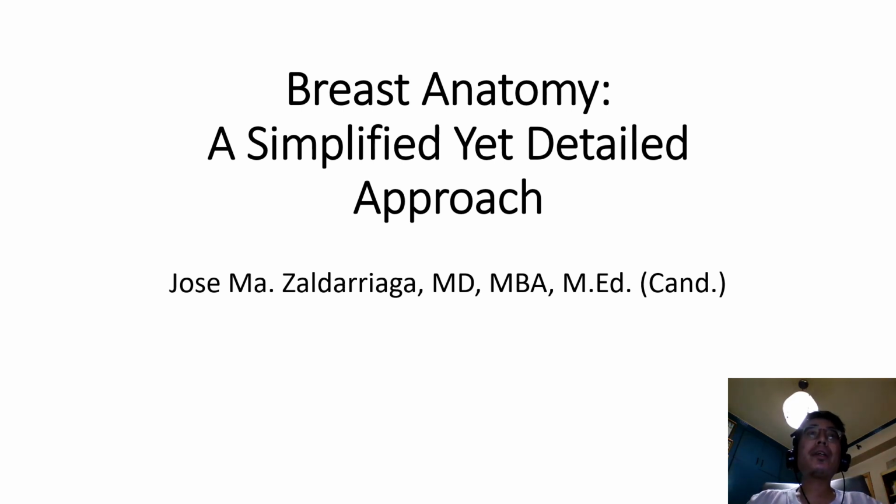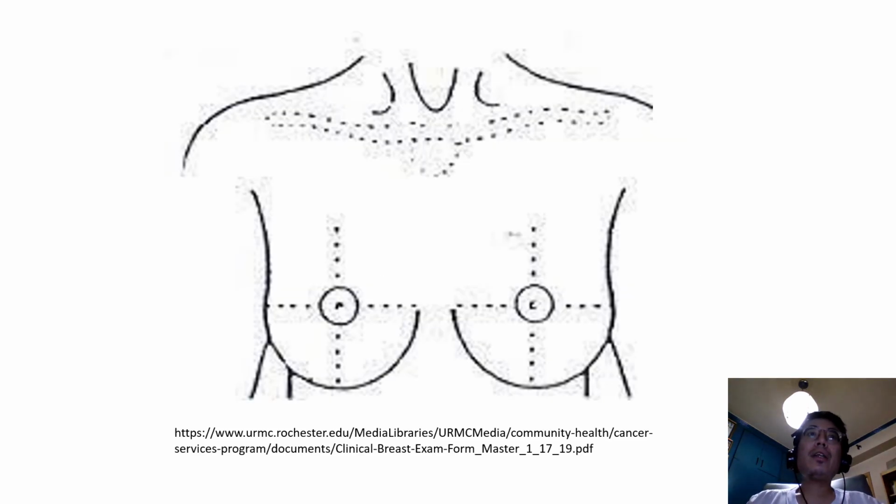Good day, everyone. Today's talk is all about breast anatomy. The breast consists of mammary gland tissue, which comprises its bulk, fibrous and fatty tissue, blood, lymph vessels, and nerves.